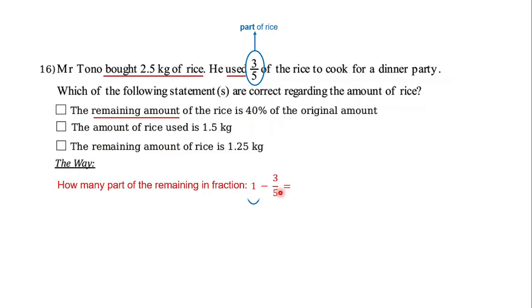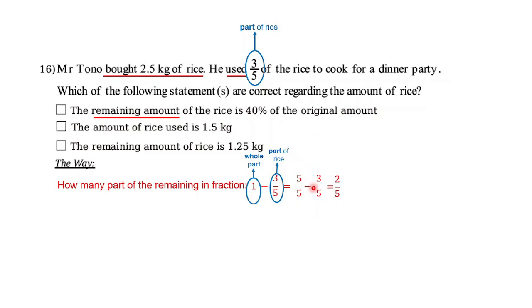So from here, how much is the remaining fraction? 1 minus 3 out of 5. Why? Because 1 here is the whole part and 3 out of 5 is the part of rice. And as I mentioned before, 1 can turn into 5 out of 5 as the whole part. And just minus it with 3 out of 5. Then you can find the answer is 2 out of 5. But 2 out of 5 is actually not the expected answer for statement 1. 2 out of 5 is just the remaining fraction.